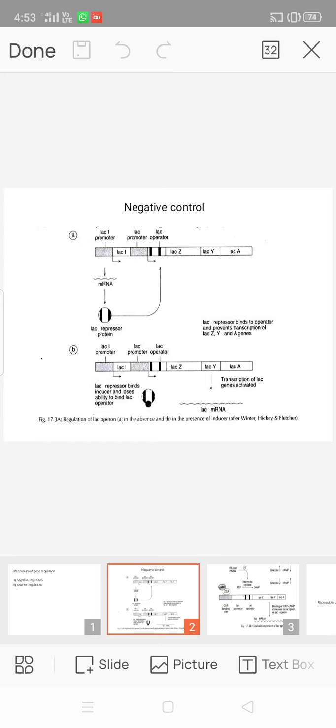The first switch in the lac operon of Escherichia coli is the repressor protein. In negative control, the transcription is controlled by repressor protein, which is an allosteric protein.